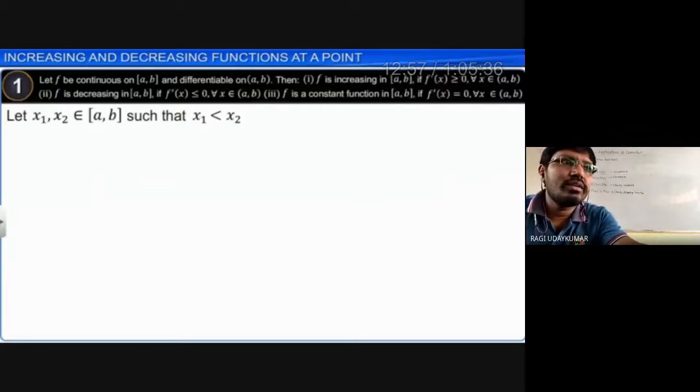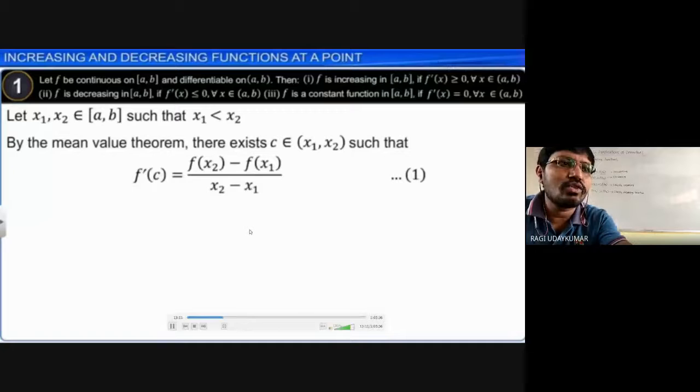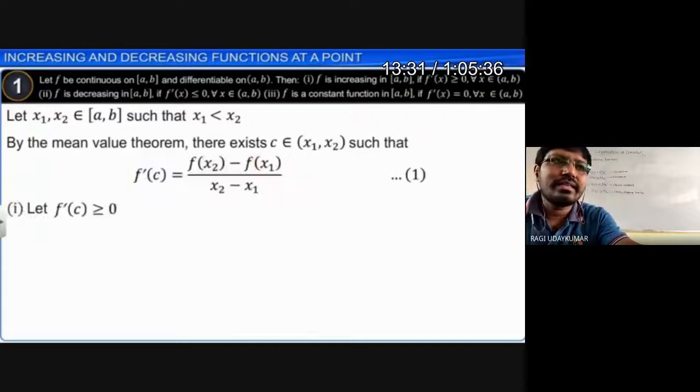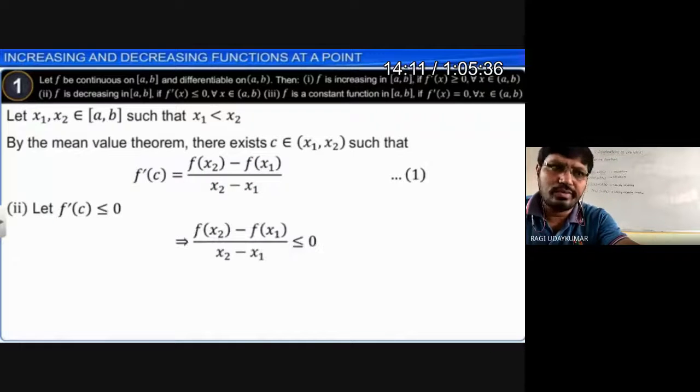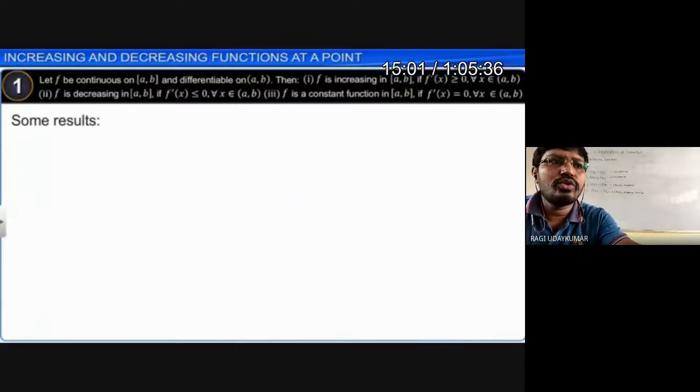This can be proved using the mean value theorem. The mean value theorem says to you, f dash of c, where c is in the given interval between x1 and x2, if you are taking two points, then in that interval such a c will exist. This is called the mean value theorem. This will not be asked to you actually, so you don't worry about that.